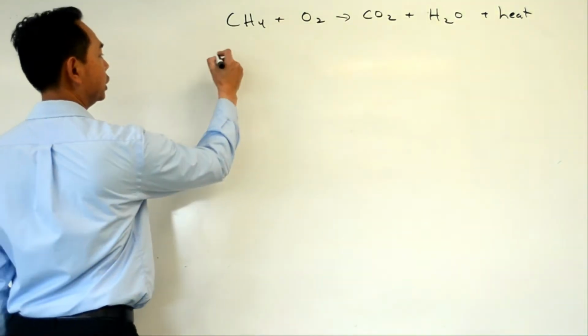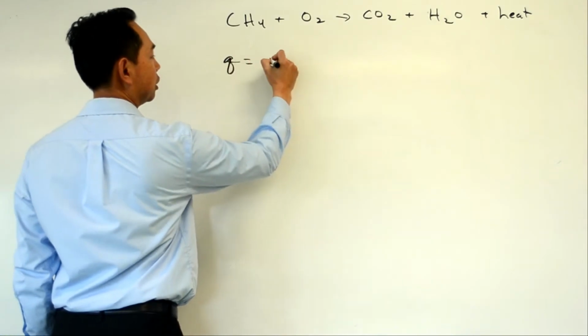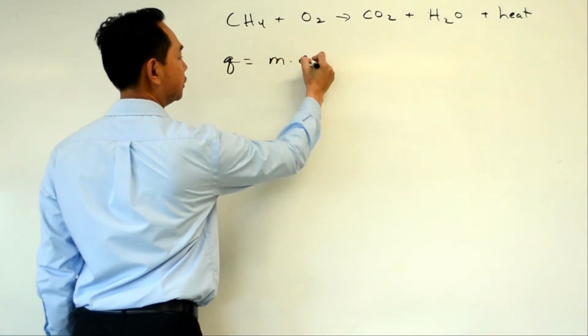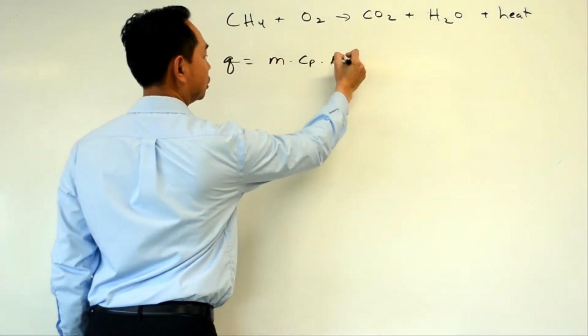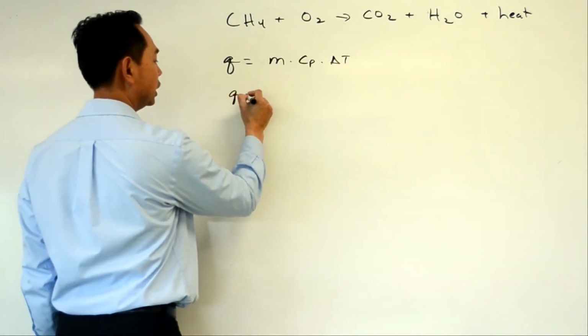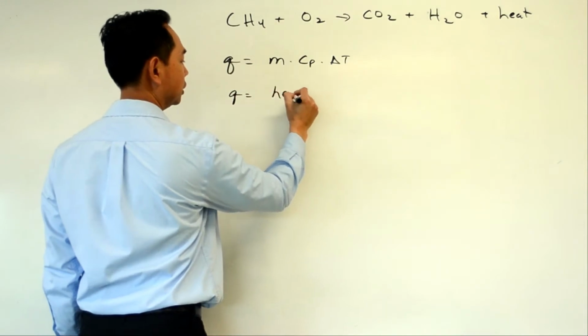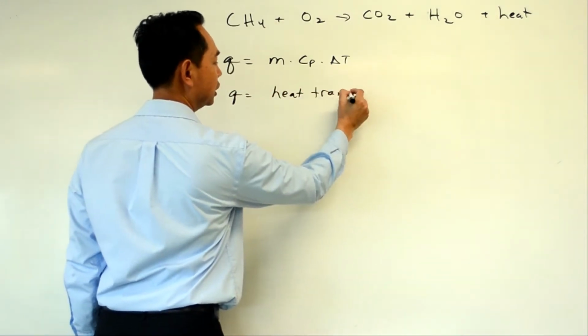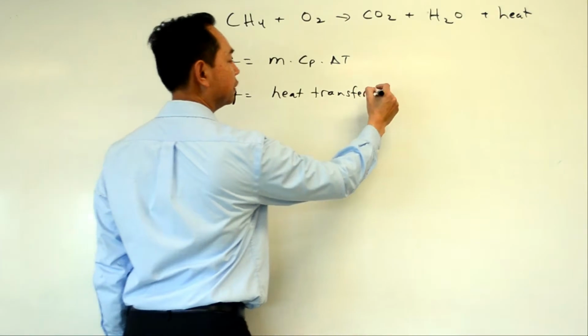It is given by this equation: Q equals mass times specific heat capacity times delta T, which is the change in temperature. Q is the heat transfer, or how much energy, and it's usually given in calories.